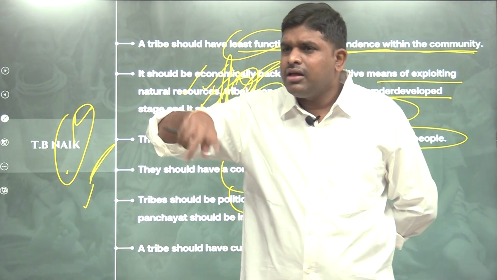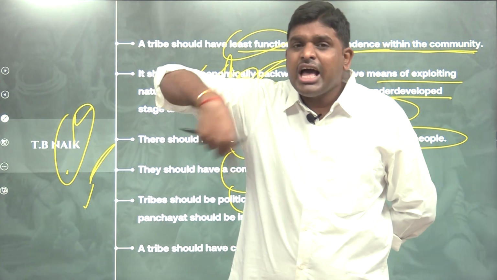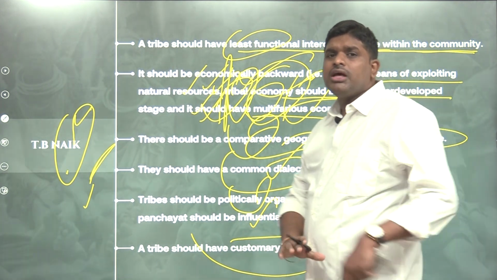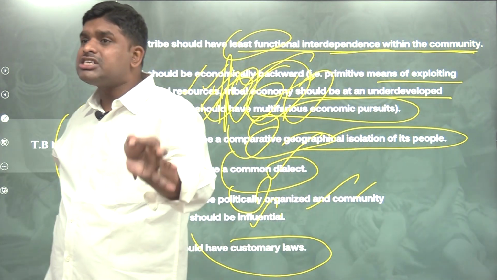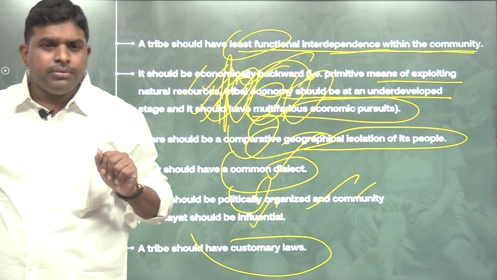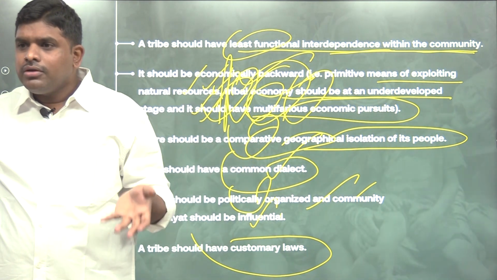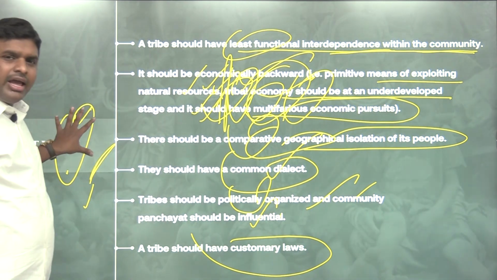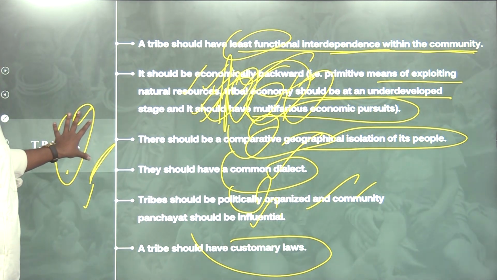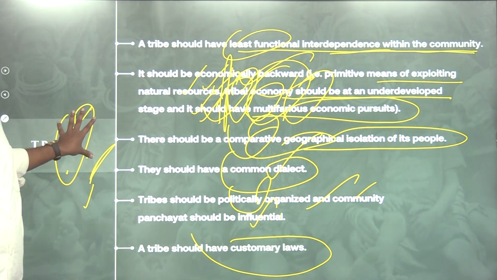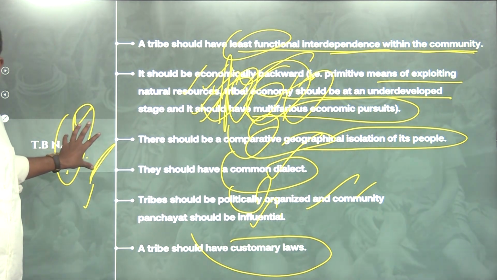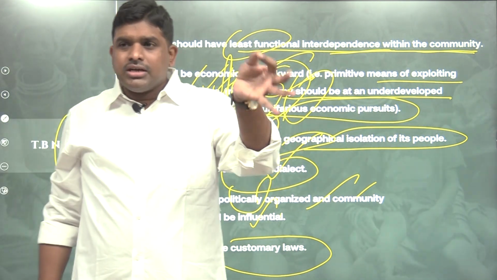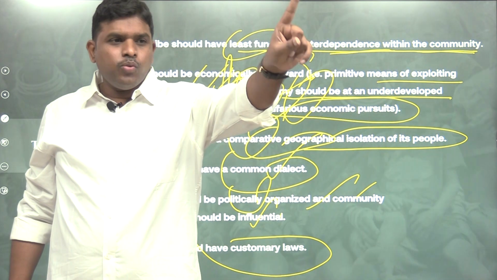Local panchayat will be there. They will not become part of the mainstream. They have their own political system, local panchayats. A tribe should have customary laws. They have their own traditional laws, their own customary laws, rather than following the laws of the mainstream. They follow the laws of their own tribal communities, their own culture. So T.B. Nayak wants to tell that whether it is the tribe of the rest of the world or the tribe of India, they have the same features. Hence, the tribe definition is universally valid.